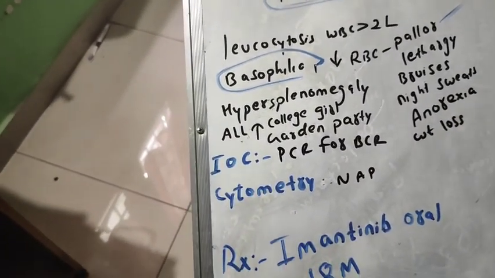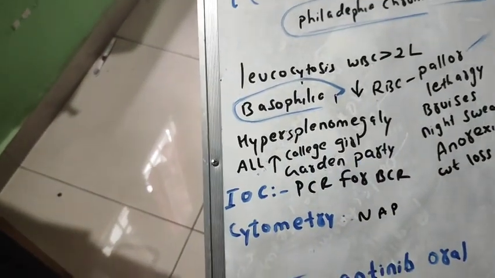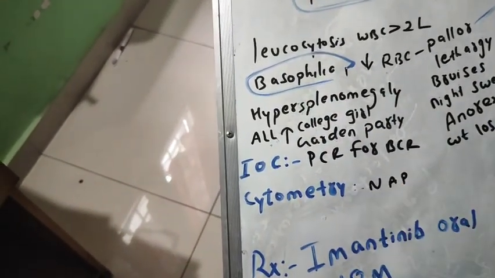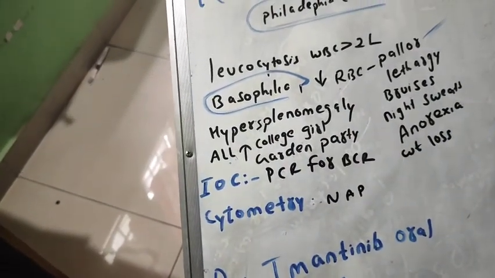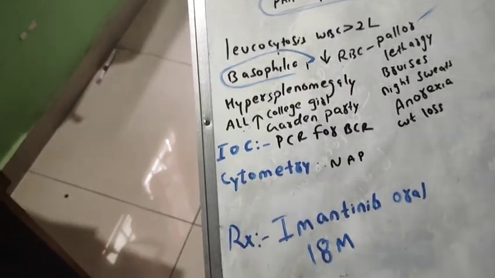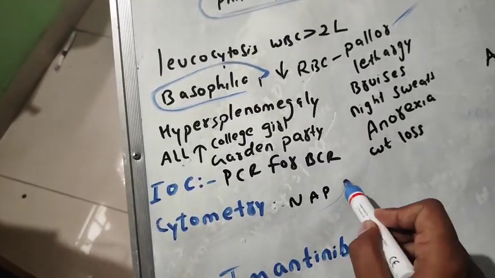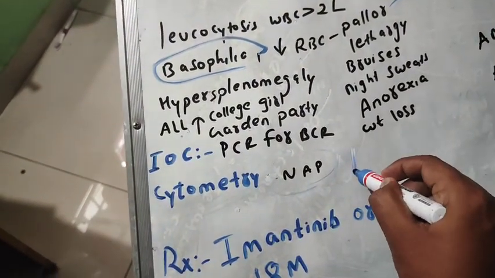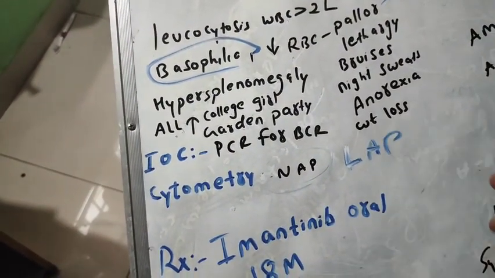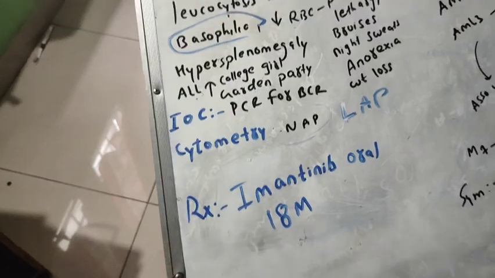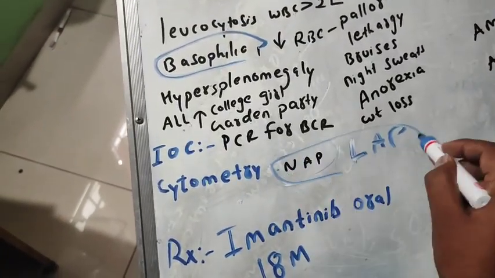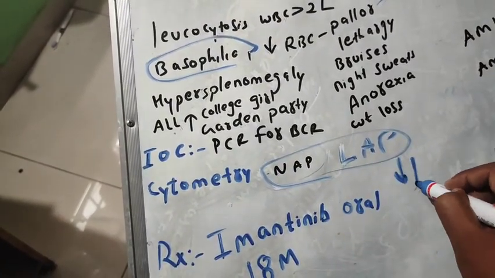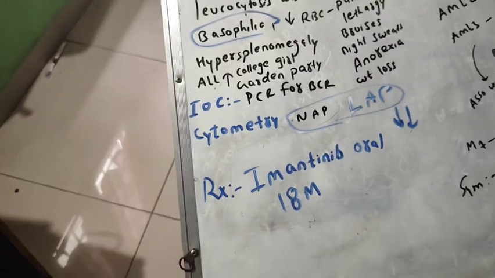The investigation of choice is PCR for the BCR gene. In cytochemistry, we see the NAP, neutrophil alkaline phosphatase, and these values will always be low. Just remember this: always low.